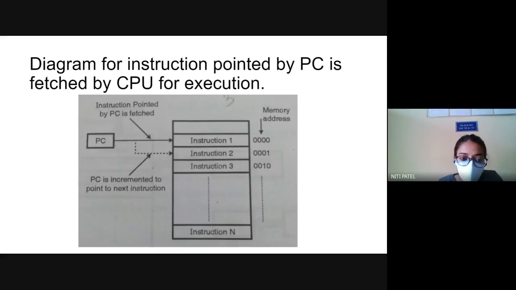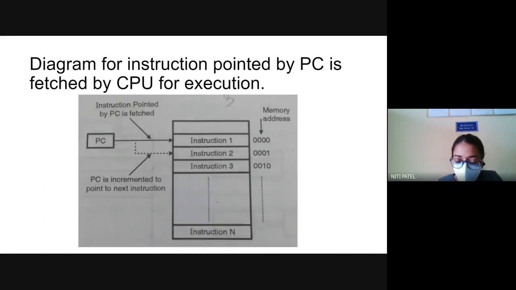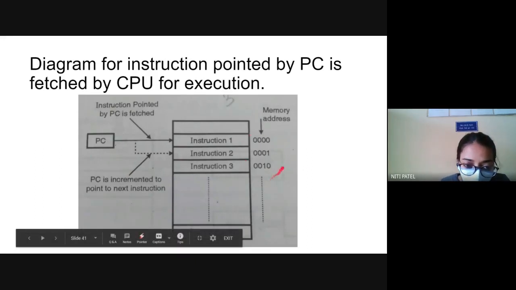After that execution is completed, what will happen? Again, this program counter will point to instruction number 3. It will read instruction 3 as c is equal to a plus b. The CPU will execute a plus b, that is 2 plus 3, and store the result 5 into c. Again, the program counter will point to the next instruction. This will keep on happening until I come to the end of the program. Once I have reached the end of the program, the result will be submitted to the user on the output devices.